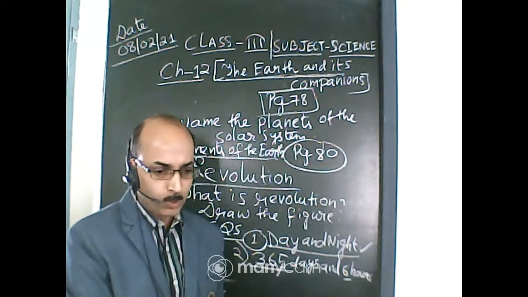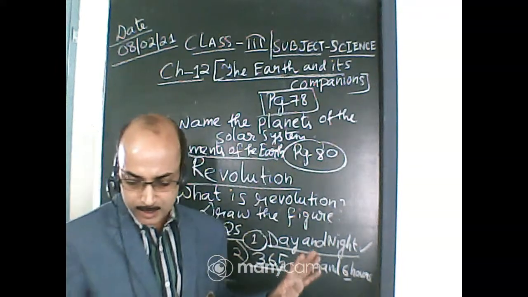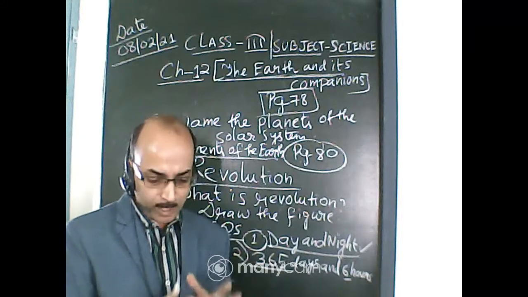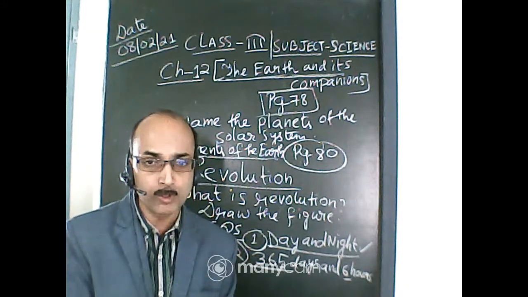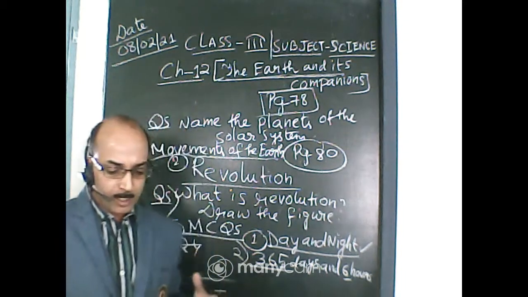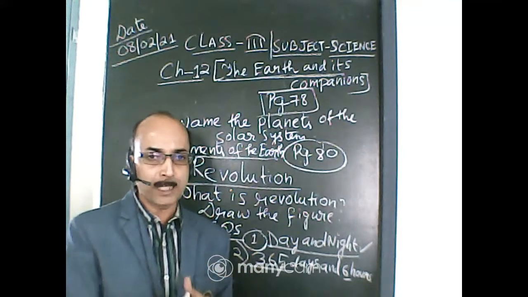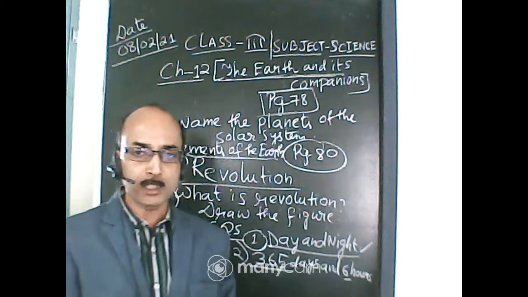Thank you everyone for the class. Today we have discussed up to the two movements of the earth, up to the revolution. Next class we will be doing the moon, and we will start from there. Today we have learned the earth, the shape of the earth, the planets of the solar system, and the two movements of the earth, the rotation and the revolution.